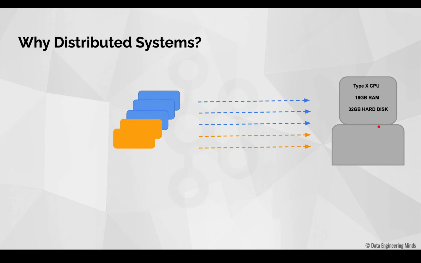So what can we do here? One way would be to enhance the hardware of the system. For example, we can upgrade the CPU processor type, or we can increase the 16 GB RAM to 32 GB RAM, or we can even increase the hard disk of the system. Once we do this, the system would then be able to handle the yellow processes also. We call this process of enhancing the hardware of the system vertical scaling.